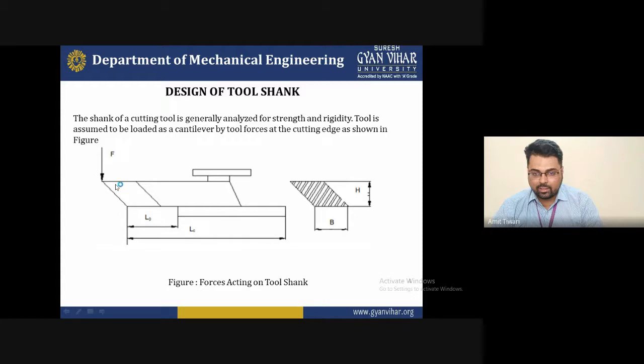So for preventing this type of problem, we require a shank. That's why we use a shank on a single point cutting tool, to provide the strength and the rigidity of the tool. So that is some description of this particular slide on the design of a tool shank. I hope you understand this phenomenon, how the force is generated, and what type of phenomena happen at a particular point. I have just described all these points on this slide.